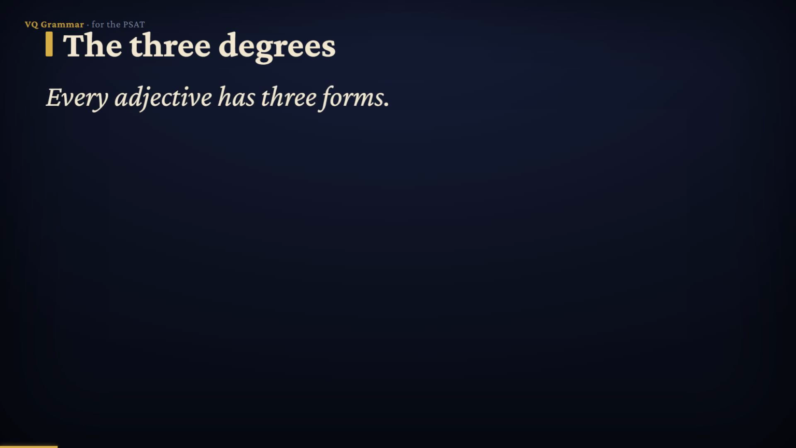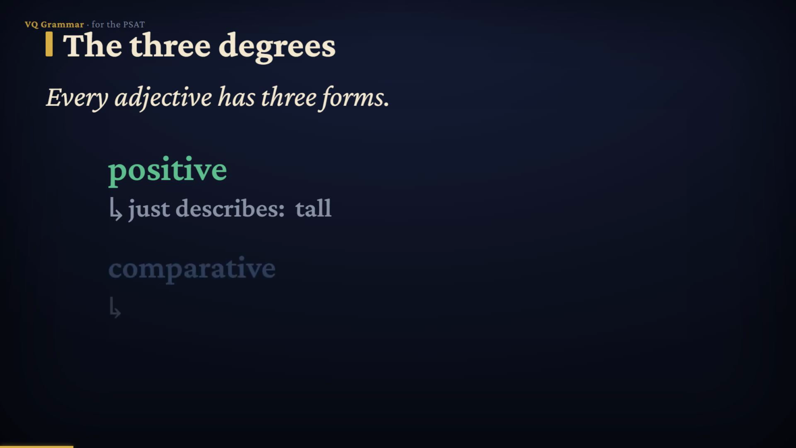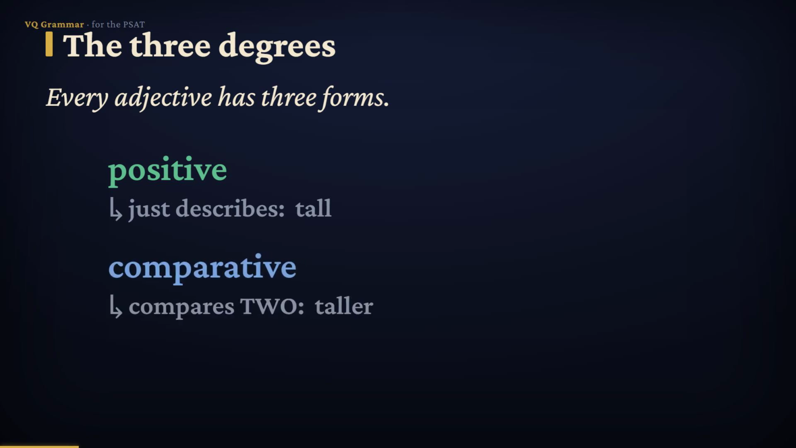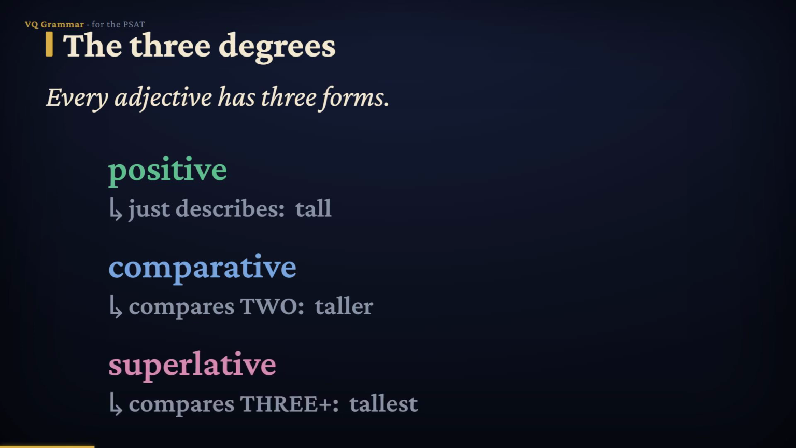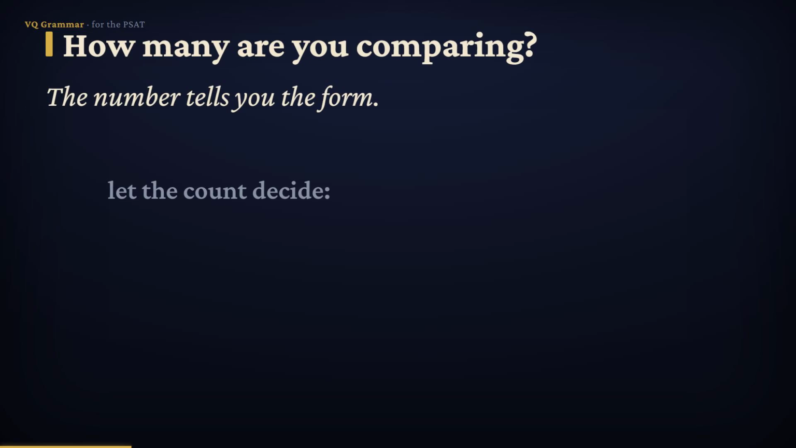Here's the big picture. Every adjective has 3 degrees. The positive form just describes one thing, like tall. The comparative form compares exactly 2 things, and it's tall plus er, taller. The superlative form compares 3 or more things, and it's tall plus est, tallest. Positive, comparative, superlative. 1, 2, 3 or more. So the count does the work for you.